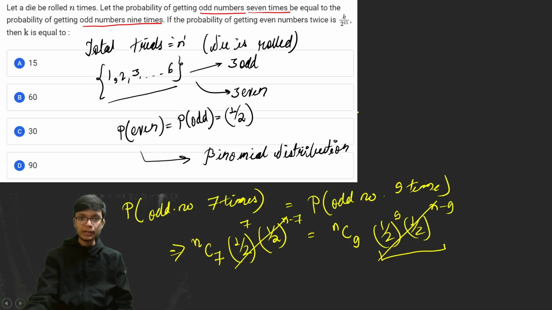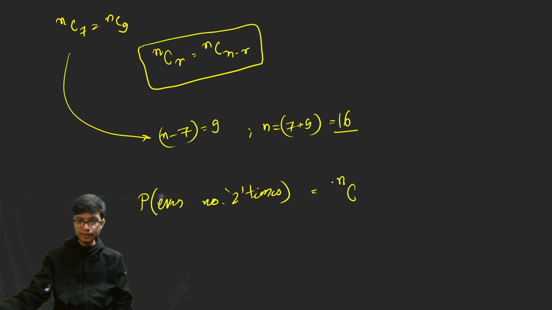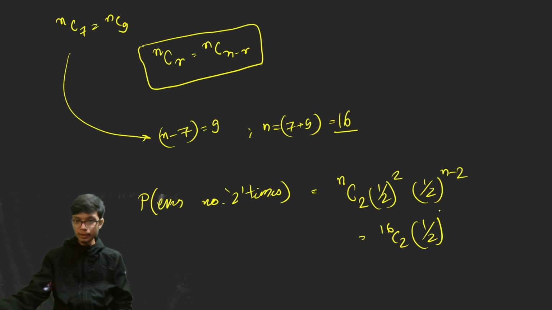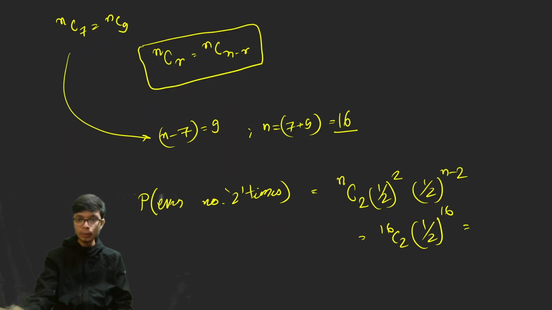We have to find the probability of getting an even number twice. So finally we have to look for the probability of getting an even number 2 times. That probability will be nC2 (1 by 2) to the power 2 and (1 by 2) to the power n minus 2. If you evaluate this, it is 16C2 (1 by 2) to the power 16. From the problem, this is equal to k divided by 2 to the power 15, given in the problem as k divided by 2 raised to the power 15.